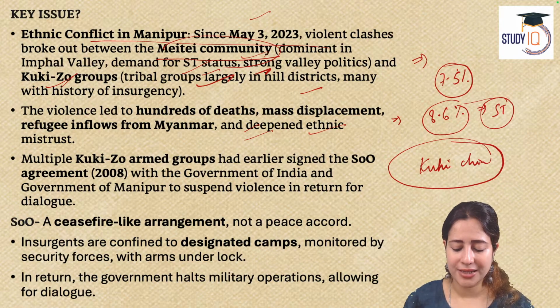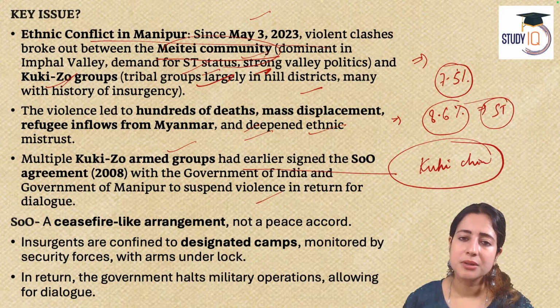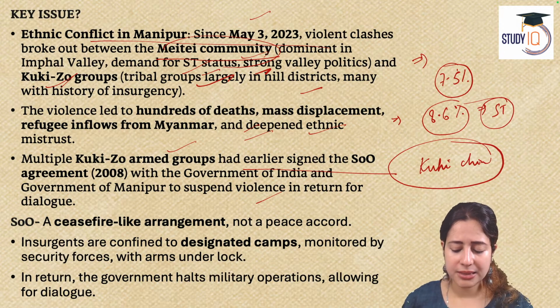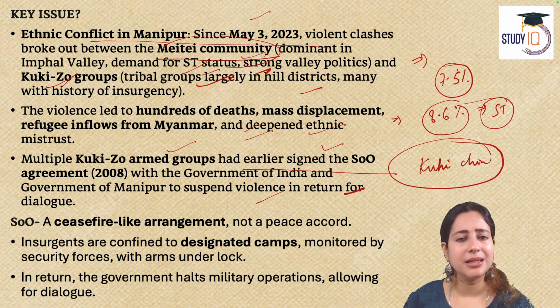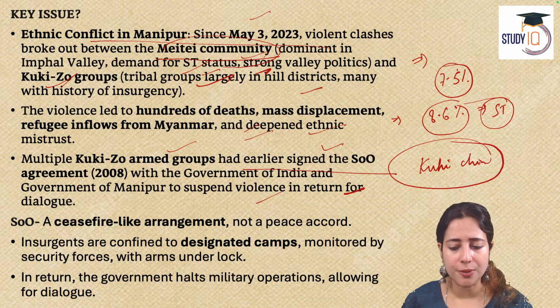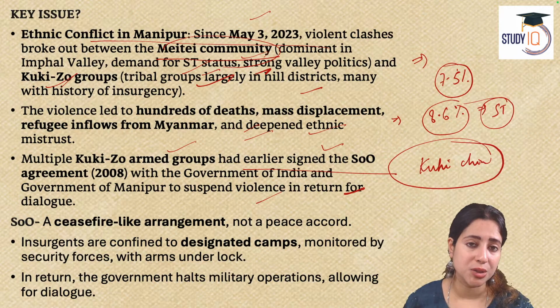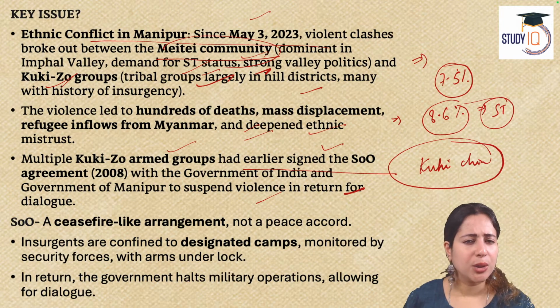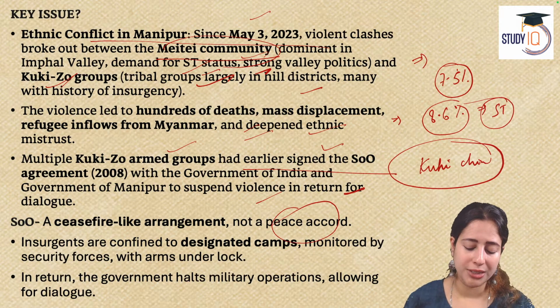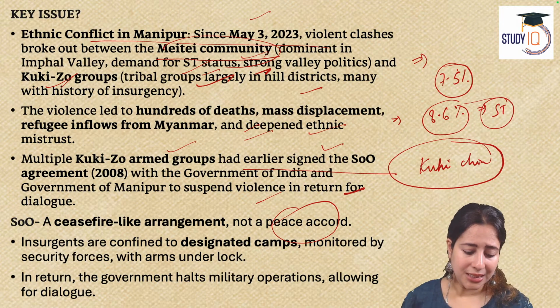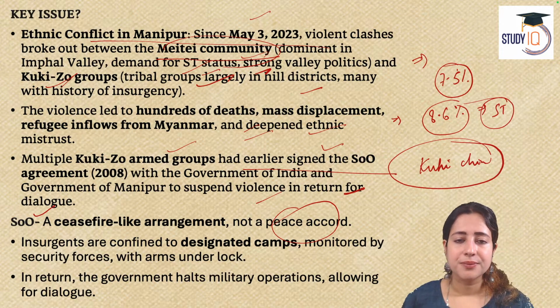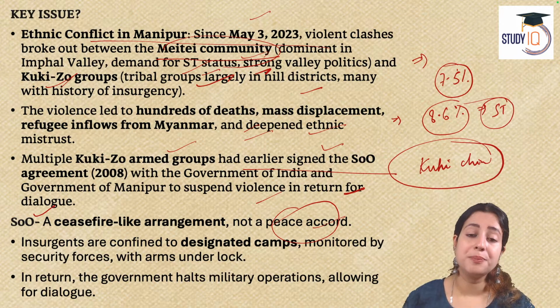Now the violence, as we have seen, led to so many armed attacks. Multiple Kuki-Zo armed groups were in the fight until the government signed some agreement with them in 2008. The government said that they need to suspend their violence, they need to stop the violence, and in return, the government will negotiate with them. But that did not happen. No proper ceasefire happened. It was very temporary and no peace accord could take place. Today, once again, the government is trying to create another agreement. This time the government wants it to be a peace accord.